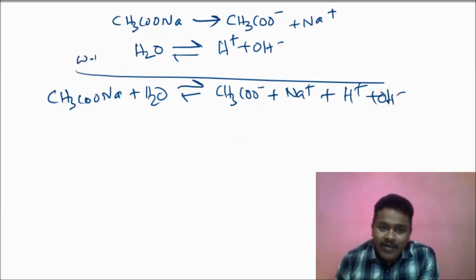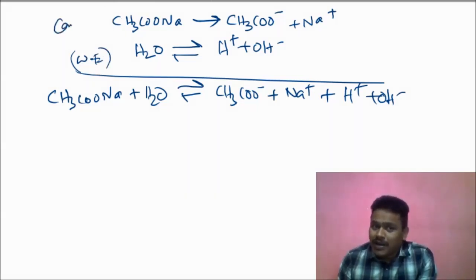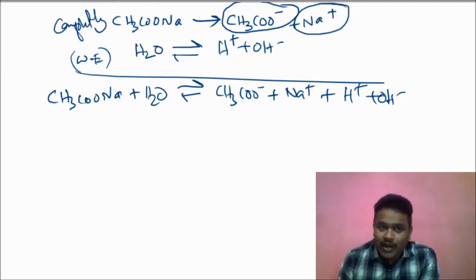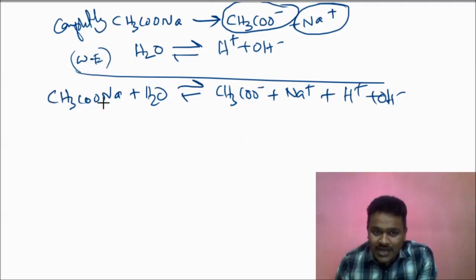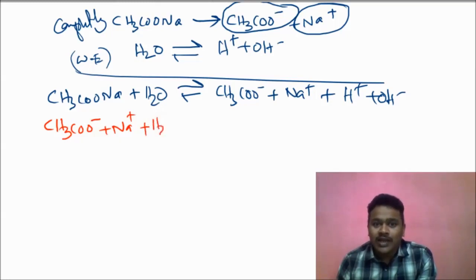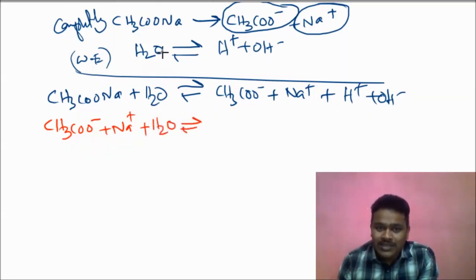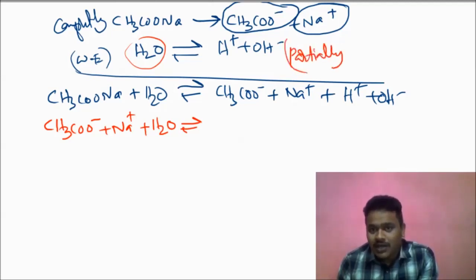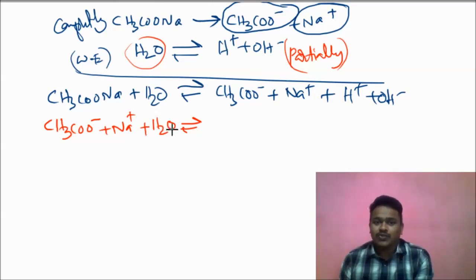Water is a weak electrolyte, but the salt is a strong electrolyte. That means completely dissociated. Completely means it always exists in the ionic form only. So what I am going to write now: the left side, CH3COONa, I will write as CH3COO minus plus Na plus. Water I have to write as H2O only, because it is a weak electrolyte. It is not completely dissociated. It is only partially dissociated. That is why I will write H2O.